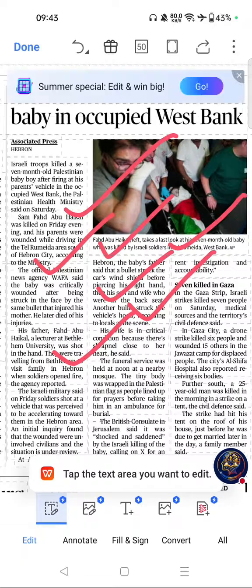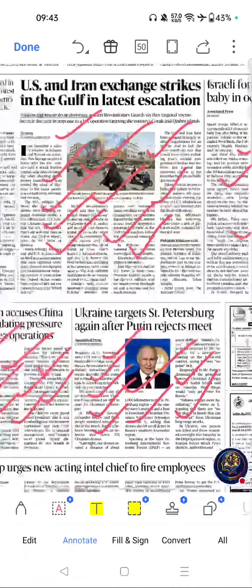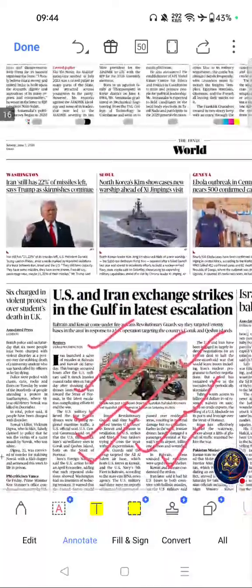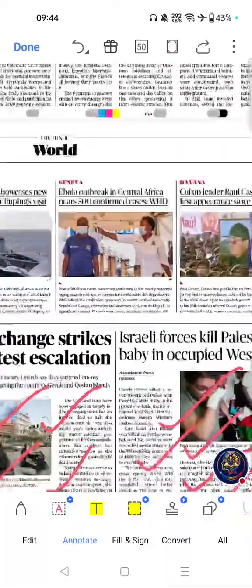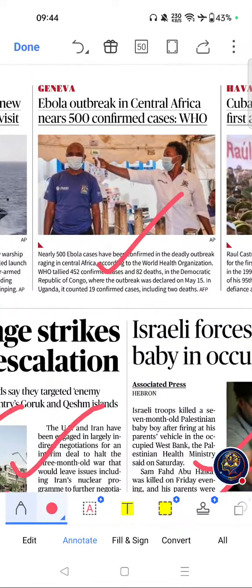Move on to next important article of this page, was this one. Ebola outbreak in Central Africa nears 500 confirmed cases, says WHO. If you see the importance, WHO related developments frequently appear in UPSC Prelims. Public health emergencies are important GS2 topics.